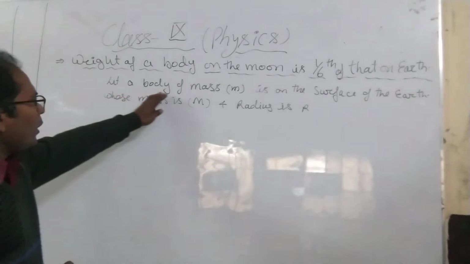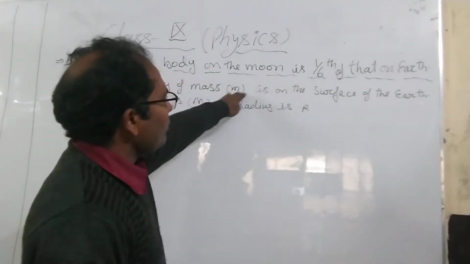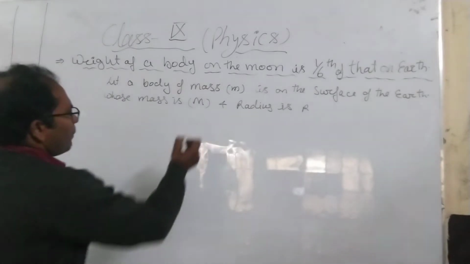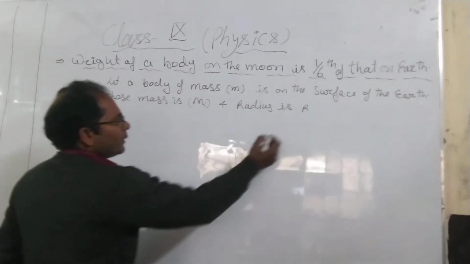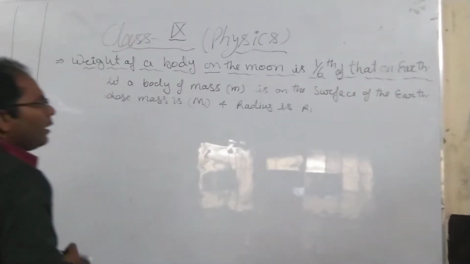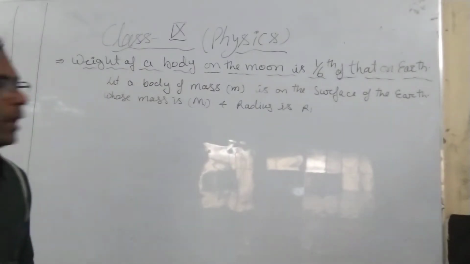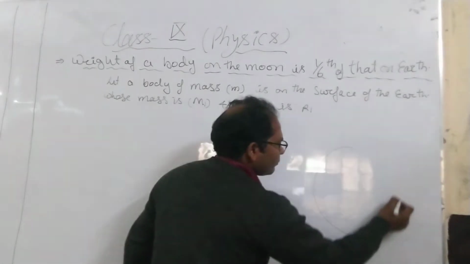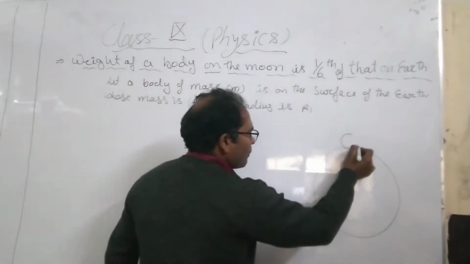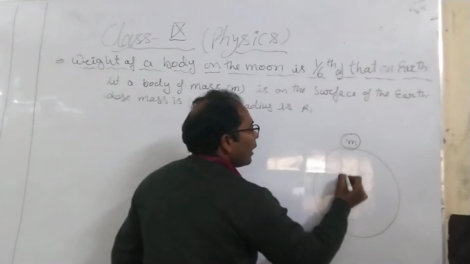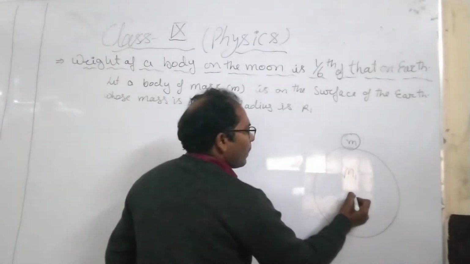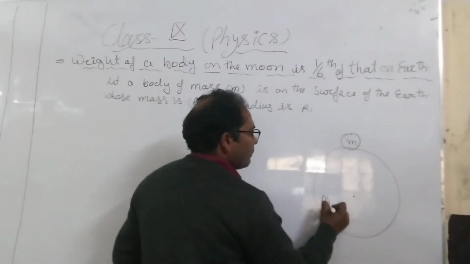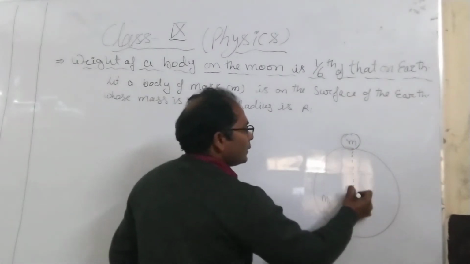Suppose a body of mass m is on the surface of the earth whose mass is M1, and we will take them very easy, M1 and radius is R1. So it will be like this. Suppose this is an earth and the body is kept here. Mass of earth is M1 and mass of body is m, and the radius of the earth is capital R.